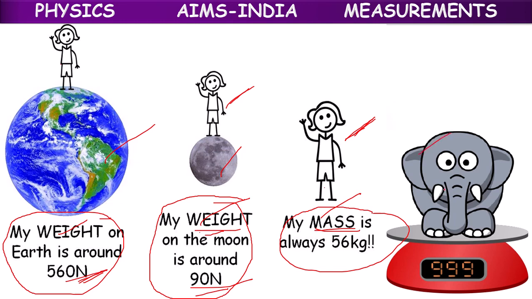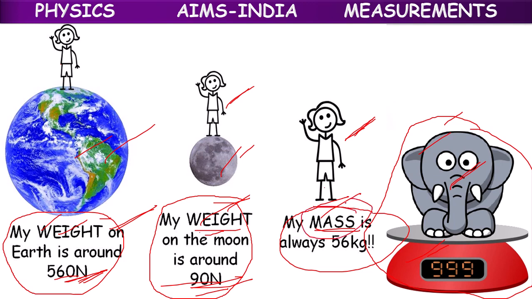This elephant picture is funny, children, because this balance cannot hold the weight of an elephant. It will break. So it's just a clip art, children. Okay. So we have to learn about the terms mass and weight, and why there is a difference in weight on the moon and earth. That reason we have to know. And what is the relation between mass and weight of the same girl. Here the girl is telling mass, here she is telling weight. Why is she telling like that? That reason also we have to know.